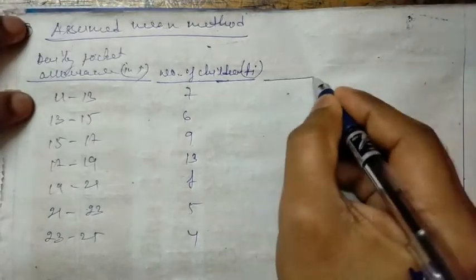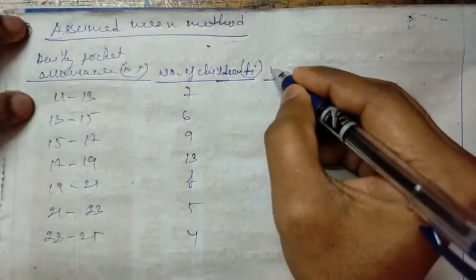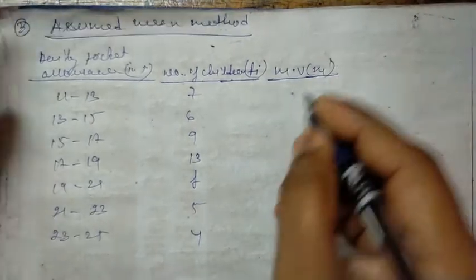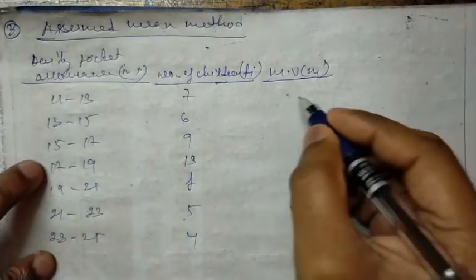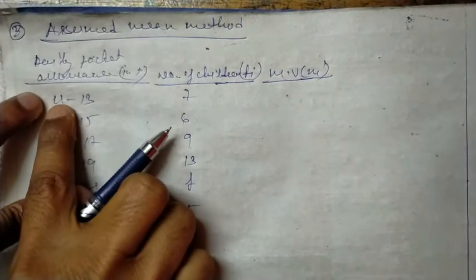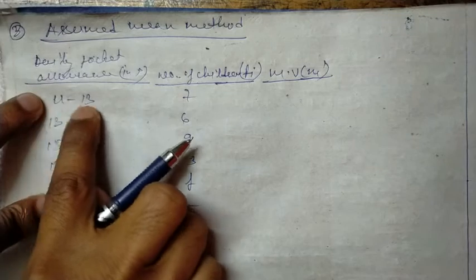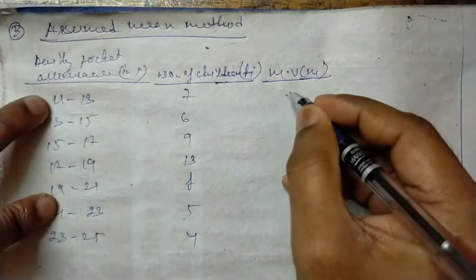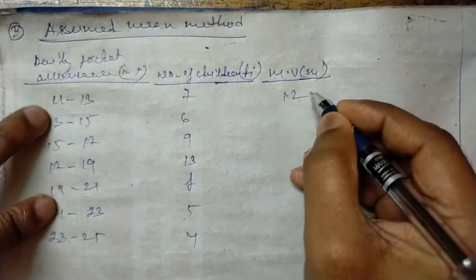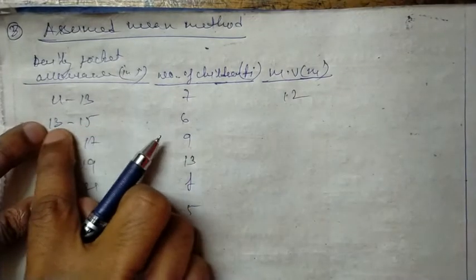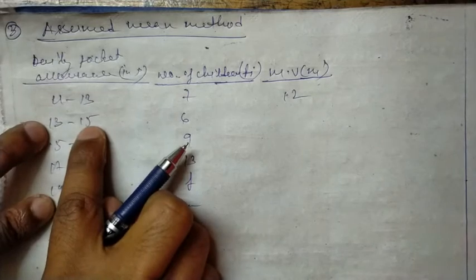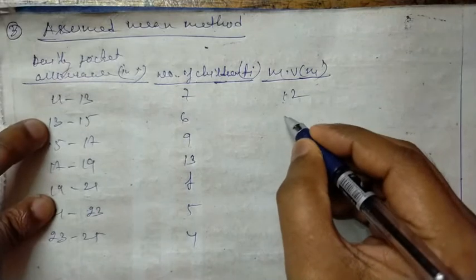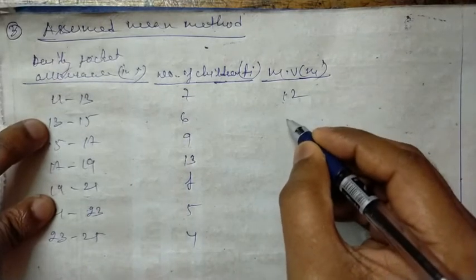So we'll start by finding the mid value xi. What will be the mid value over here? 11 plus 13 is 24. 24 divided by 2 is 12. 13 plus 15 is 28. We'll take half of 28, it will be 14.